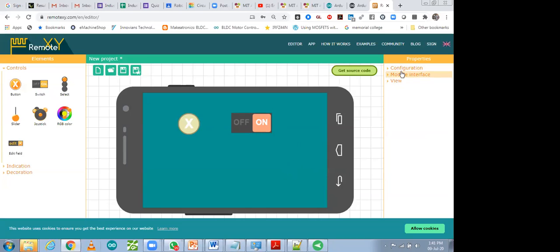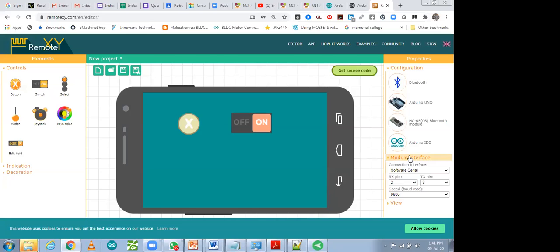Now I'm coming to the configuration part. In the configuration, you have to set how you want to communicate: via Bluetooth, Arduino Uno, HC-05, Arduino IDE. No need to change anything over here. If there is anything else, then you can change it. Then in module interface, go to software serial and change it to hardware serial. Then select the baud rate, which should be 9600. After selecting it, go to view. In view, no need to make any change. So all the setup is ready. After that, you have to click on get source code.